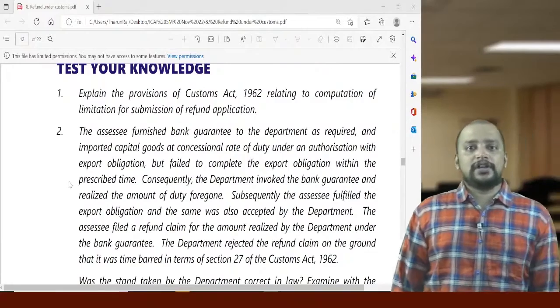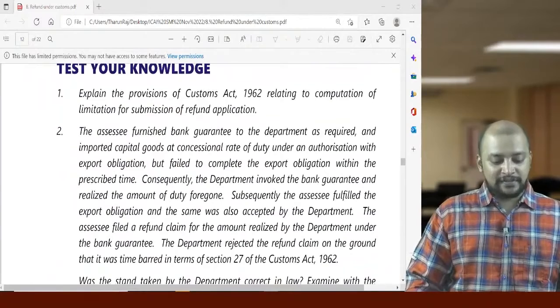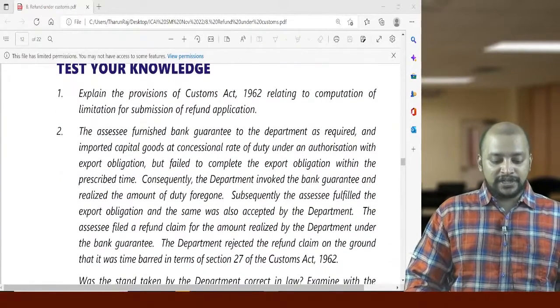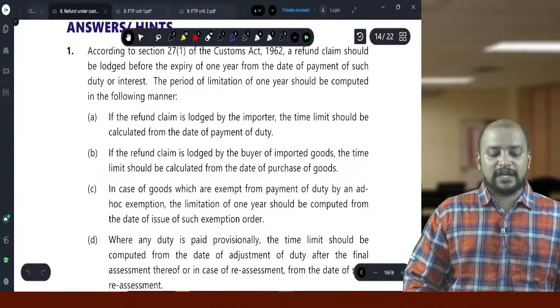So this is test your knowledge questions on chapter number 8, that is refunds under customs. Explain the provisions of Customs Act relating to computation of limitation for submission of refund application. So what is the time limit within which the refund application should be made?